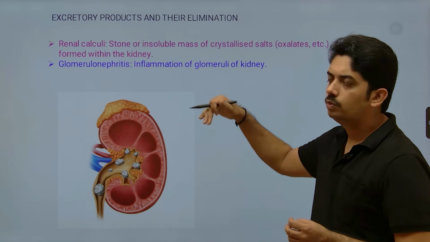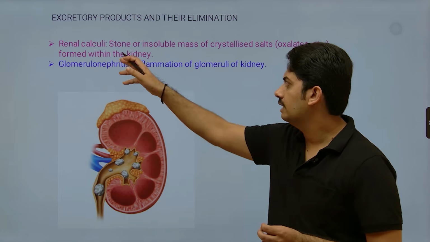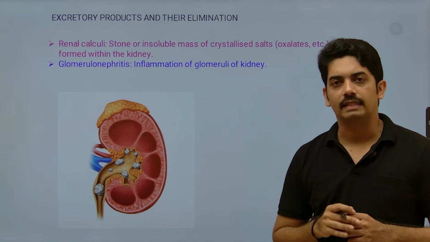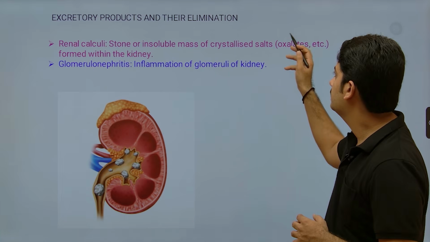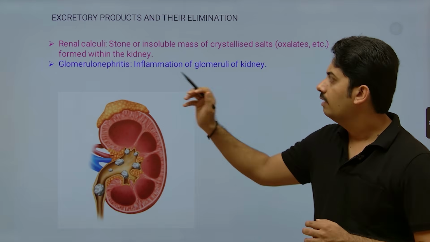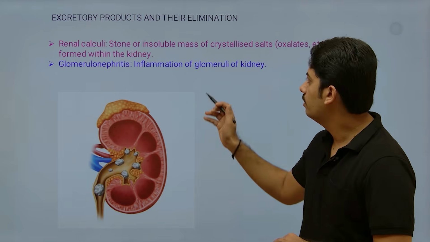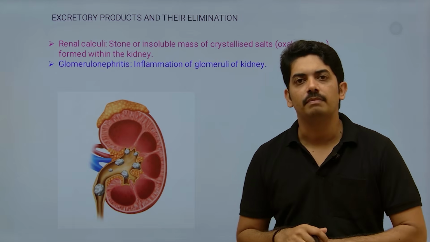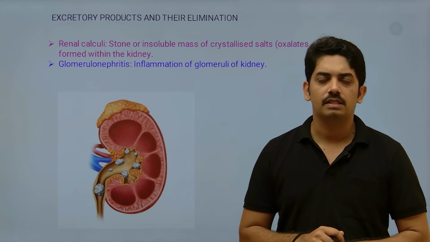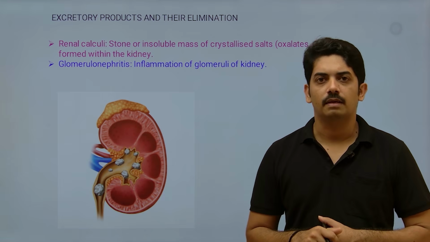Now, two other types of disorders. One is renal calculi, which is nothing but kidney stones, mainly because of the accumulation of oxalates. One more type is glomerular nephritis. Here, the glomerular part of the kidney is inflamed, which means it is not functional.